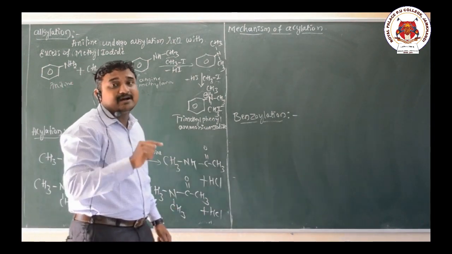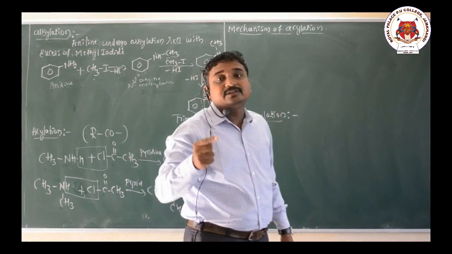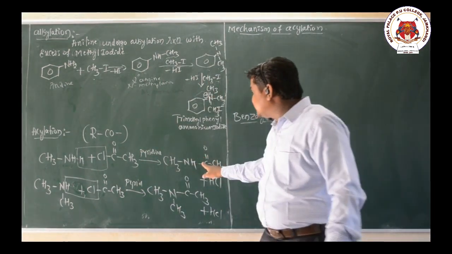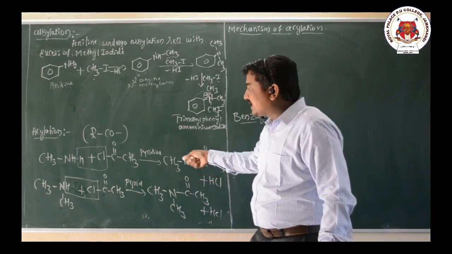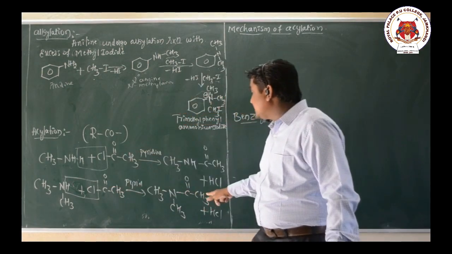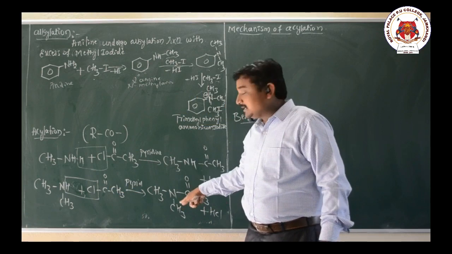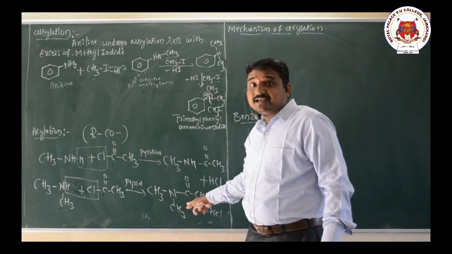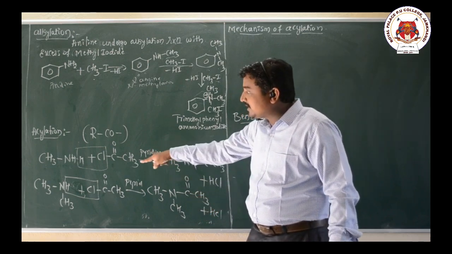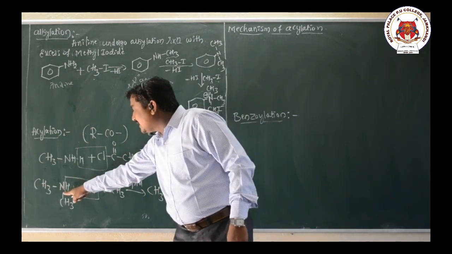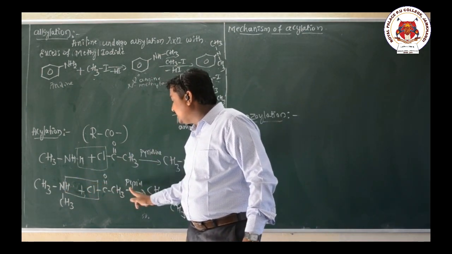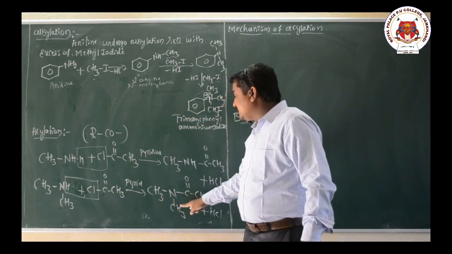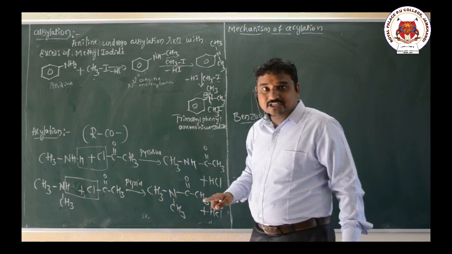For a primary amine, when it reacts with acetyl chloride, we get an N-substituted acetamide. For a secondary amine, we get an N,N-disubstituted acetamide. So here I have taken dimethylamine reacting with acetyl chloride in the presence of pyridine, and N,N-dimethylacetamide is formed.